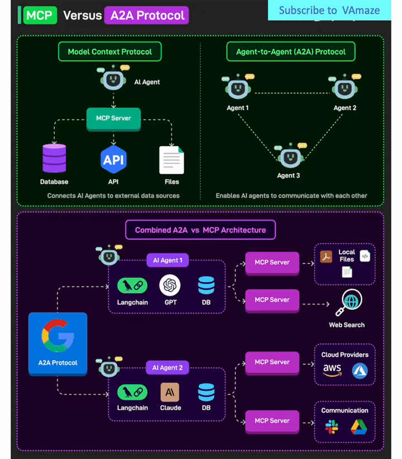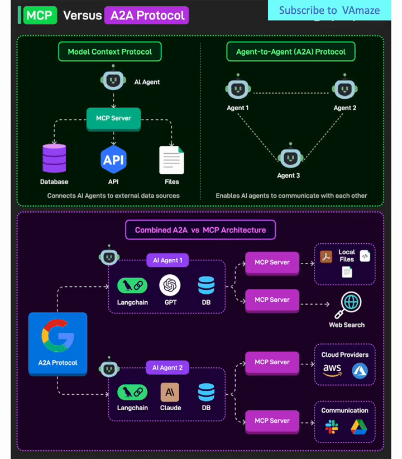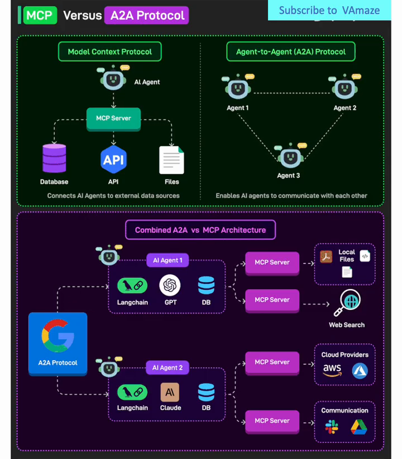The core architecture. In the MCP model, we see a centralized approach where a single AI agent sits at the heart of the system, connected to an MCP server that acts as the central hub. This server provides unified access to three critical external resources: databases for persistent storage, APIs for external services, and files for document management.